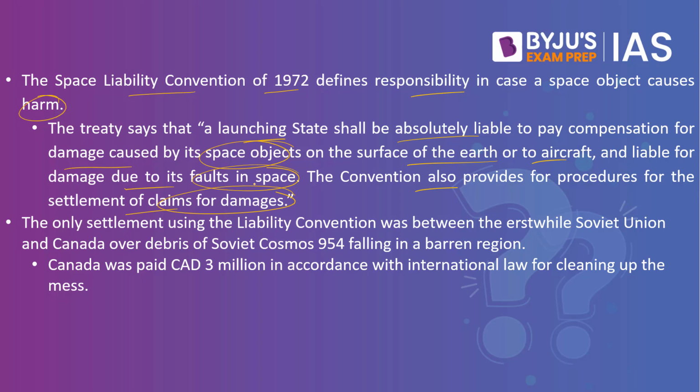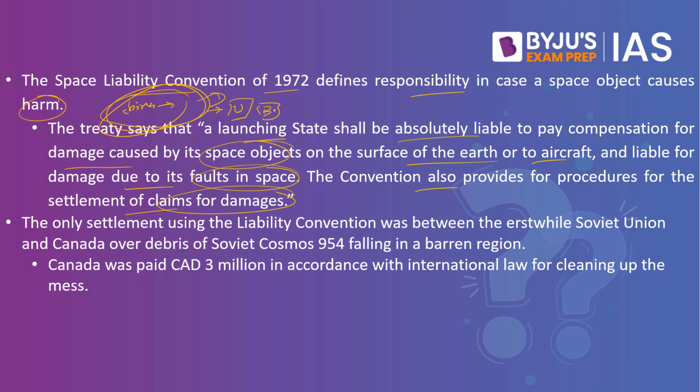What do we mean by it? Let's say, for example, in this case what we have is China. It is the Chinese space debris which has fallen into the Indian Ocean. Since it is China's, in case this particular component has fallen into any other country, China has to pay the compensation. So if, let's say for example, Vietnam is impacted, China has to pay the compensation. Or let's say Bangladesh is hit by the space debris, then China has to pay compensation.